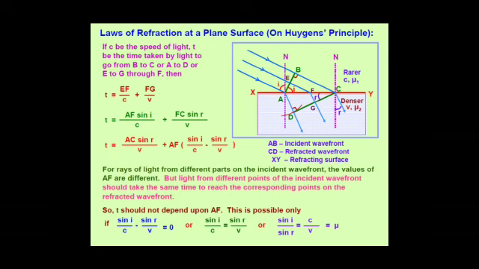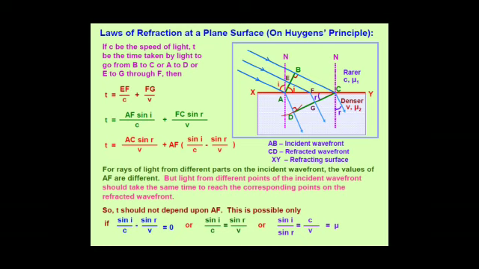Let us consider the ray from point E. It travels distance EF in the rarer medium with velocity c, and FG in the denser medium with velocity v, taking again the same time t. So the equation is t = EF/c + FG/v, as you see on the page.